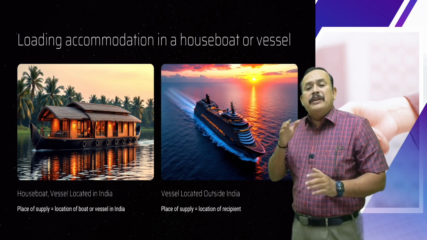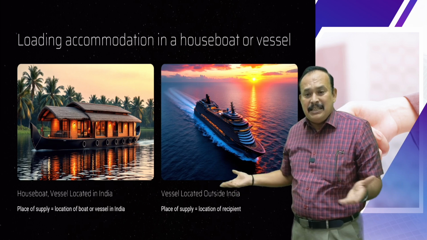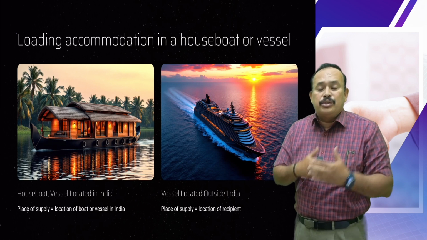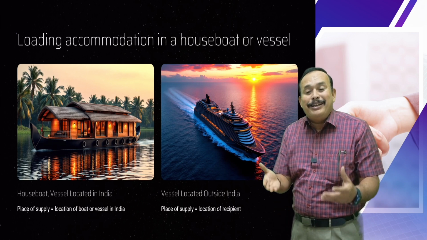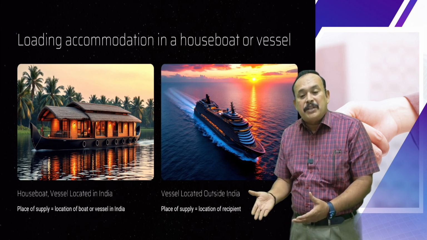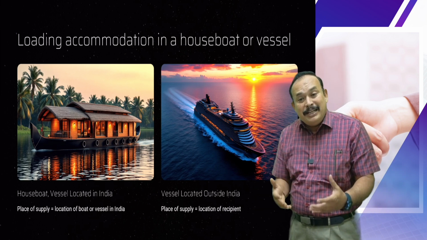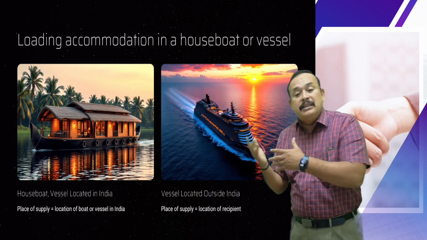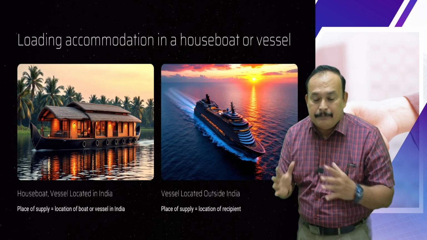Sir, what about if located outside India? Then the location of the recipient, same as we understood in the case of immovable property. If the property is located in India, place of supply is equal to location of the property. If the property is located outside India, place of supply is equal to location of the recipient.